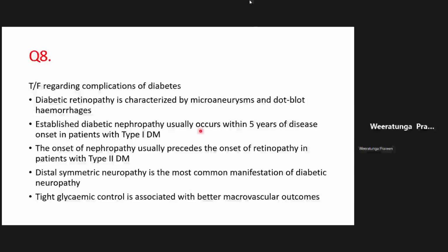Retinopathy is the one that comes before diabetic nephropathy, right? So the diabetic retinopathy occurs before diabetic nephropathy, right? And a good way of deciding, say if you have a diabetic patient who presents with nephrotic syndrome, nephropathy, it's an important thing to look at their fundi. Because if they have retinopathy, it's very, very clear that the nephropathy is due to diabetes.